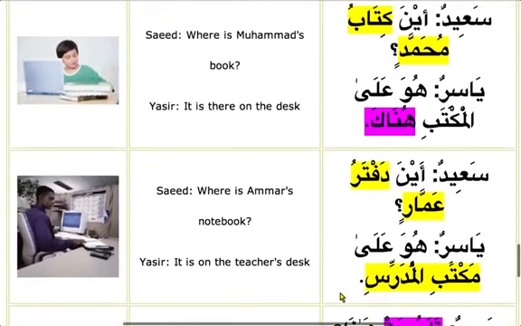So Saeed is asking, Aina daftaru ammarin? So see, daftaru ammarin, mudaf ilayhi. Aina means where. Aina daftaru ammarin? Huwa, it is ala maktabil mudarrisi. See, ala maktabi. Maktabi is ism majroor, wa huwa mudaf, and al mudarrisi mudaf ilayhi. It is on the table of the teacher. The book of Ammar.